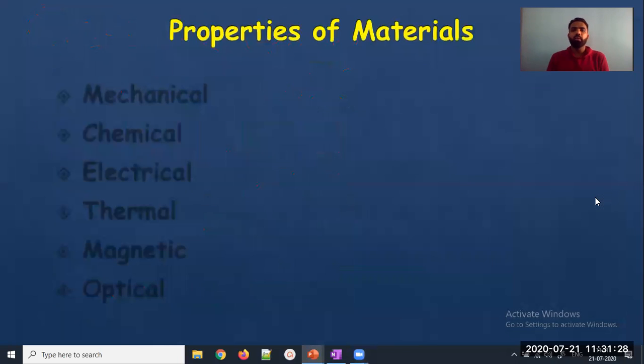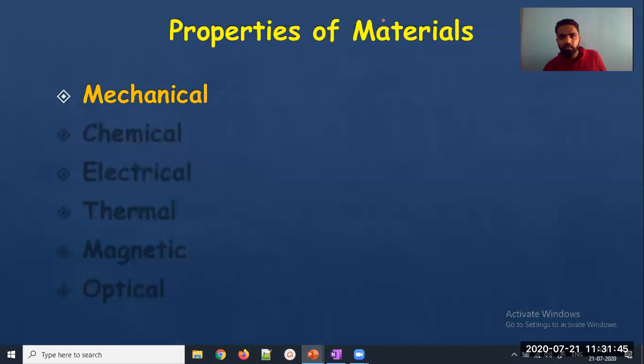We have studied about properties. First we studied about basic property. Now we know properties can be classified into various types. First is mechanical property. Mechanical property will be related to the material. Suppose I am considering a metal. For metal, what will be the material property? It should have good tensile strength.